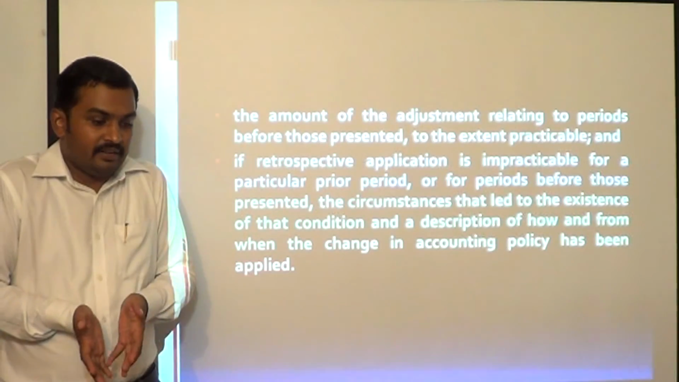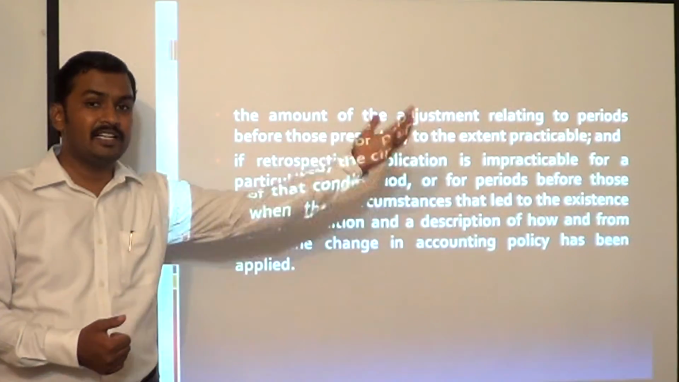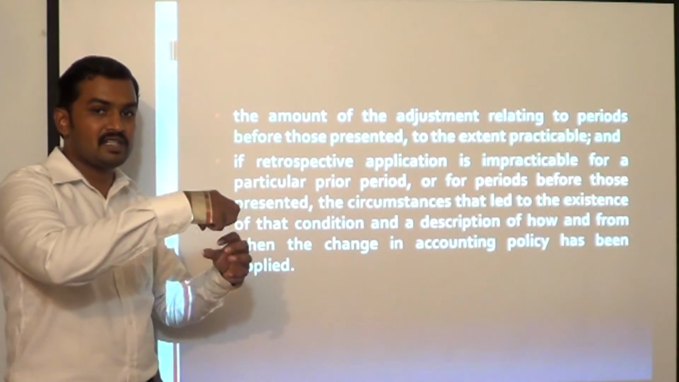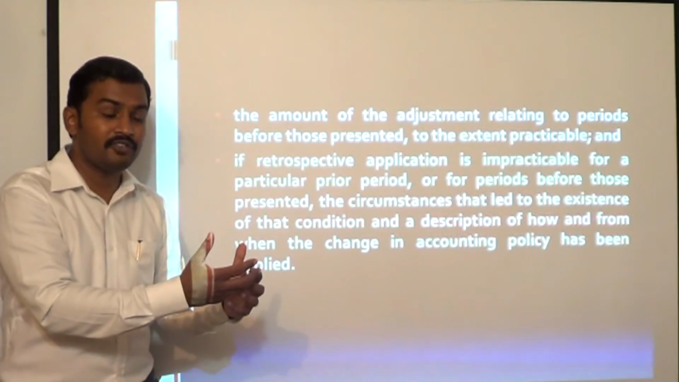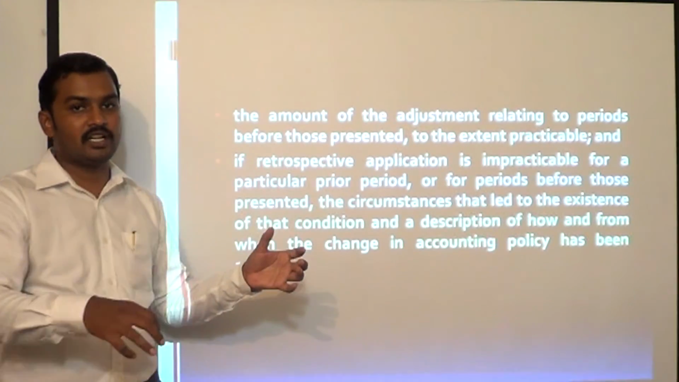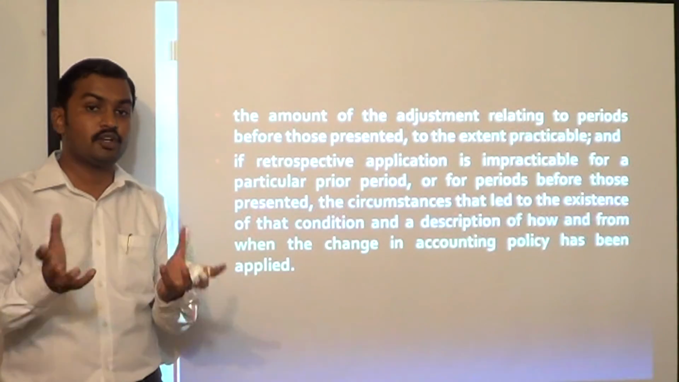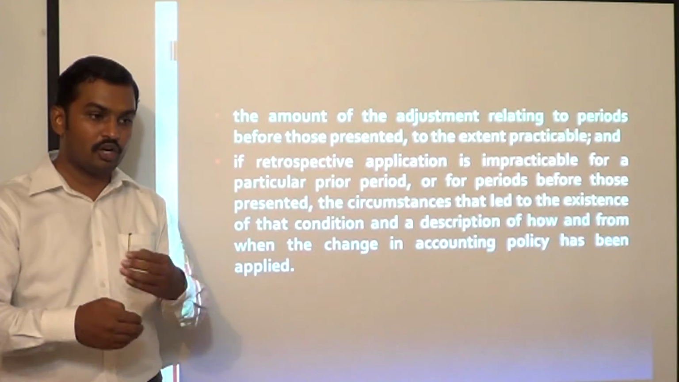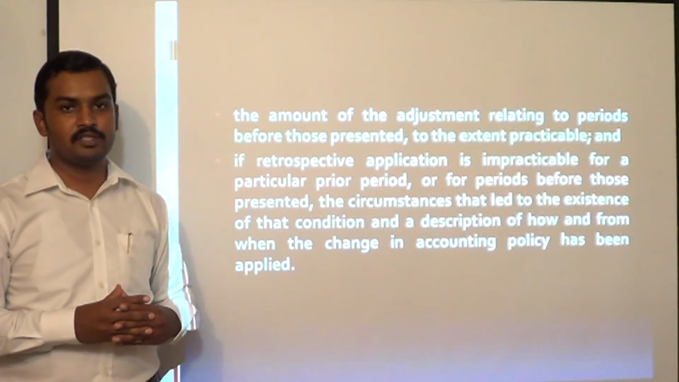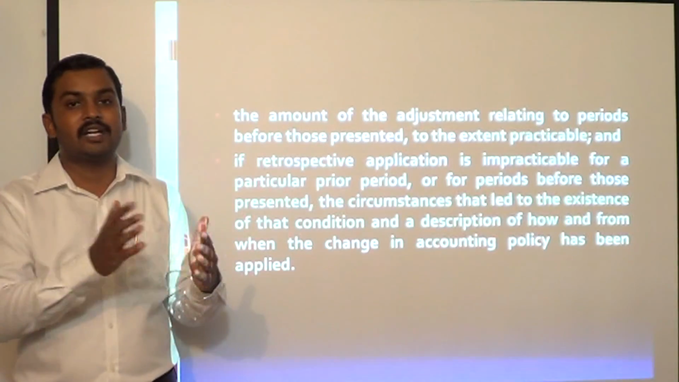See, we present current year information and last year information, but the change in accounting policy can have impact on earlier years as well. The cumulative impact is adjusting the opening balance of the earliest period presented. So how much you have adjusted the opening balance of last year has to be disclosed. If it is impracticable to apply the change in accounting policy retrospectively, then you have to describe the conditions and circumstances in which you are not able to apply it retrospectively, and from which date you have been able to apply it, that has to be disclosed.